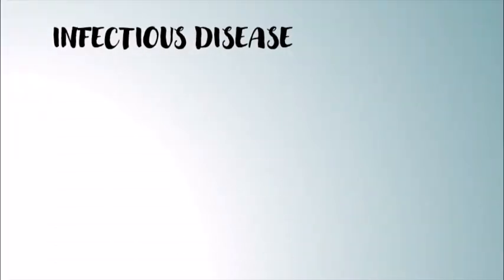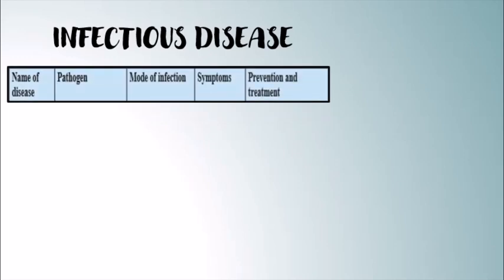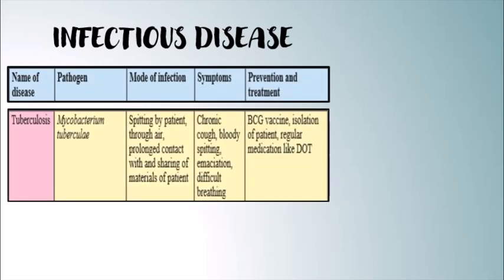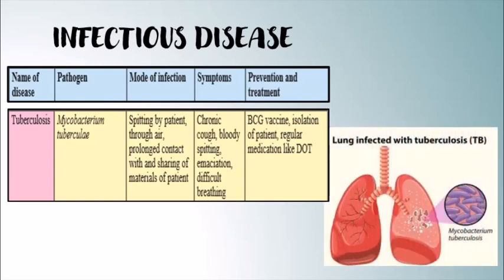Infectious diseases are the diseases that spread through contaminated air, water, food, or even vectors like insects and animals. These types of diseases are called infectious diseases. So the first disease that we are going to study is tuberculosis. Now, tuberculosis is commonly called TB. The pathogen that causes tuberculosis is Mycobacterium tuberculosis.